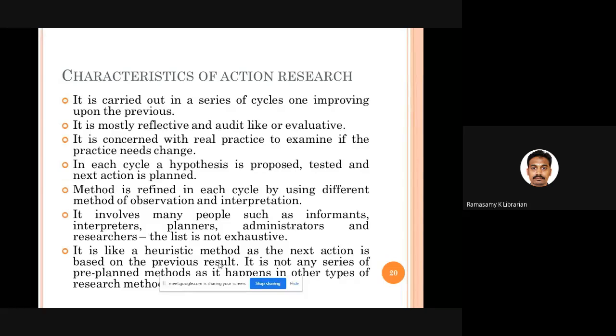Fine. So what are the characteristics? As I told you, action research is conducted in a series of cycles. So it's not a one-stop research. It is a series of steps. See, for example, you take the first step, okay? You form a hypothesis, you test the hypothesis, you get the results. Based on the results, you think about the second step. So this way, you will conduct as many cycles of research activities as required. That is one peculiar point of action research. That means you keep on conducting research in phases, in a series of cycles.